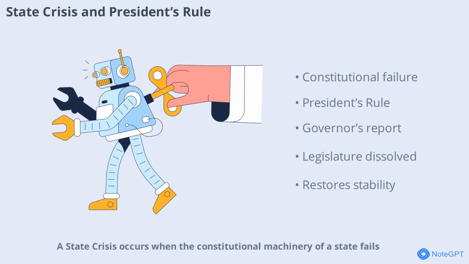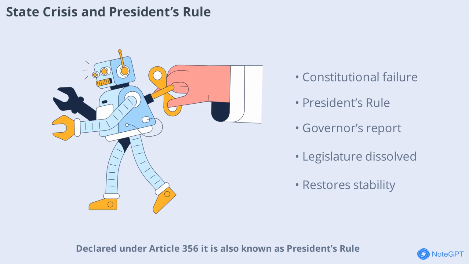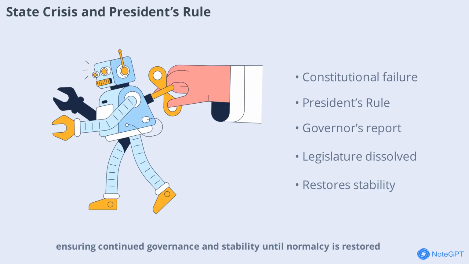State crisis occurs when the constitutional machinery of a state fails. Declared under Article 356, it is also known as President's rule. The governor reports the failure and the state legislature may be dissolved or suspended. The President administers the state through the governor, ensuring continued governance and stability until normalcy is restored.